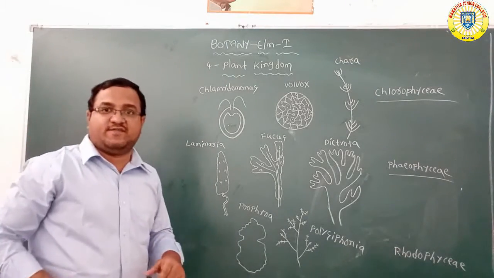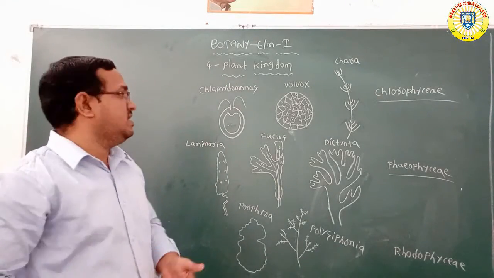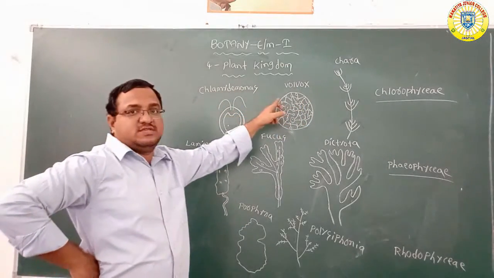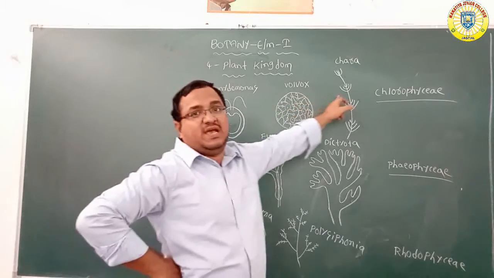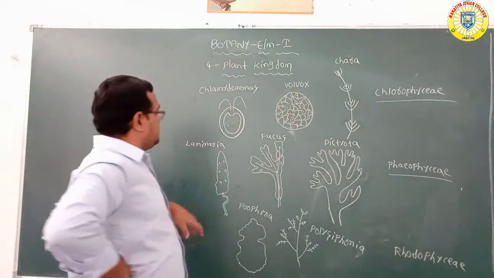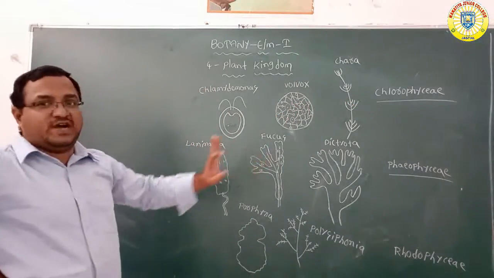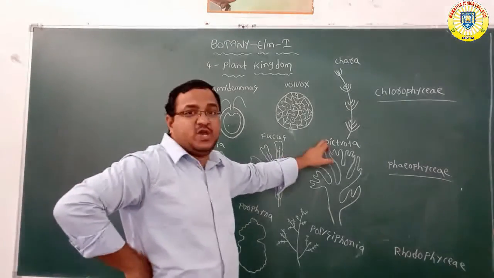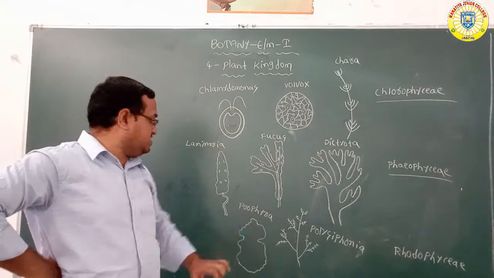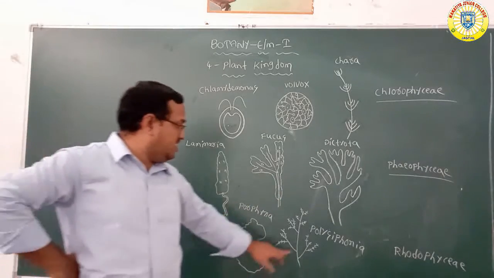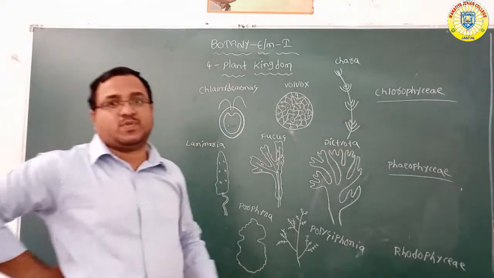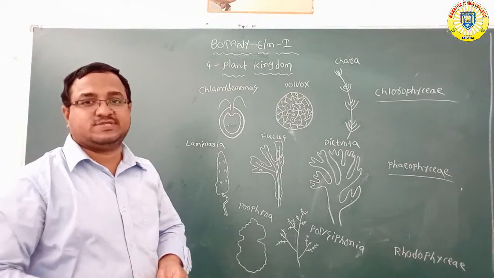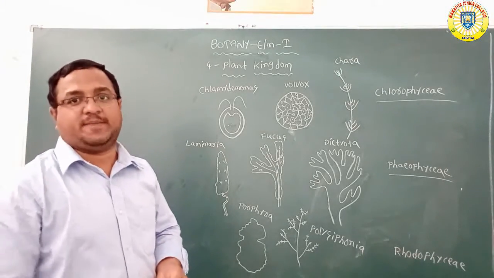These are the diagrams of some of the algae. In chlorophyceae, this is the chlamydomonas, this is the wallbox, this is the Chara. In the phaeophyceae, this is the laminaria, fucus, dictyota. In rhodophyceae, this is the Porphyra, Polysiphonia. So these are some of the important diagrams related to algae.